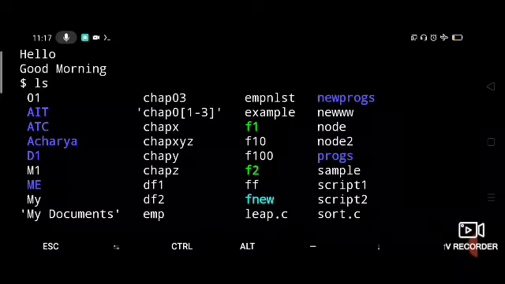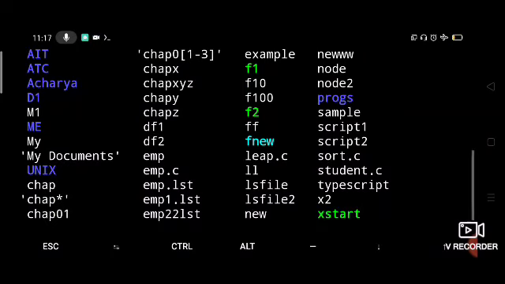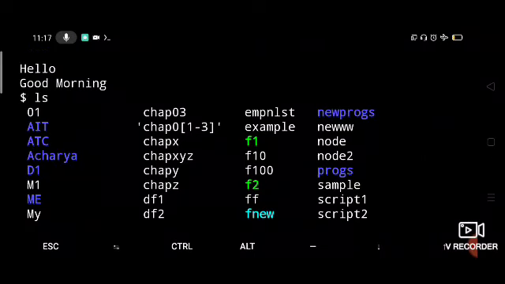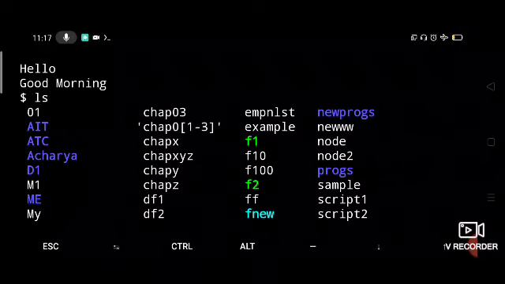Then AIT, ATC, Acharya, D1, M1, MV, my documents, all those are starting with capital letters, and then it is followed by small letters, and small letters again in sorted sequence. So that is called ASCII collating sequence: numbers first, capital letters next, and then the small letters.